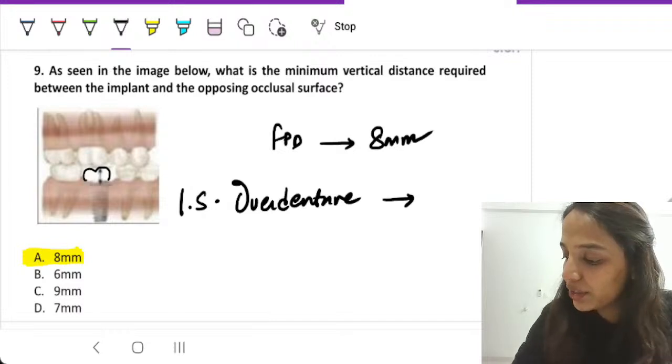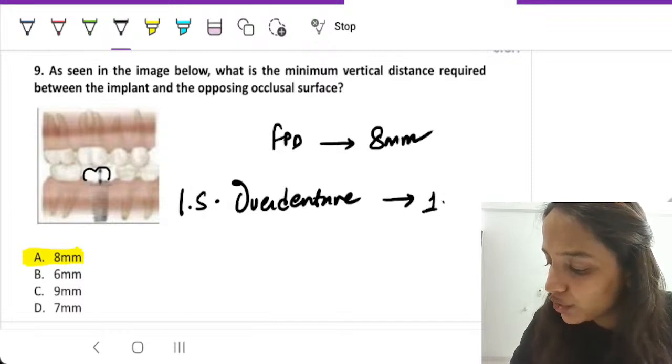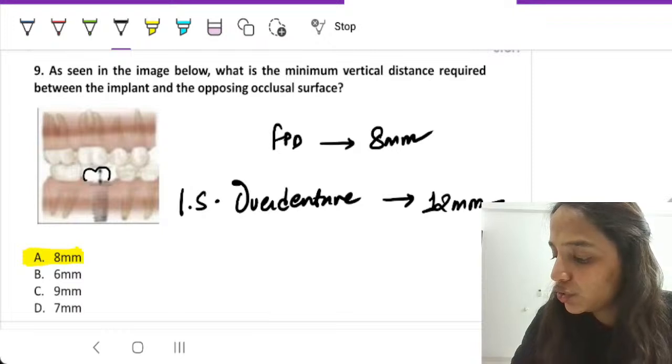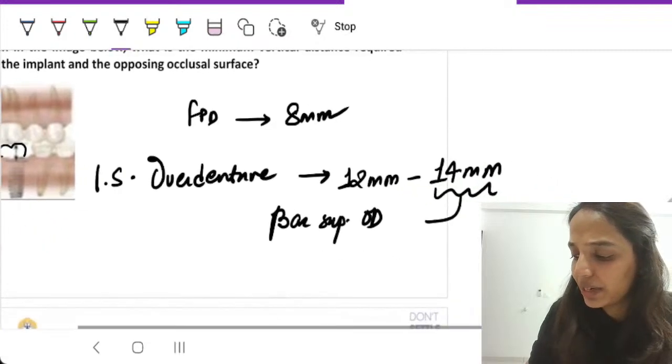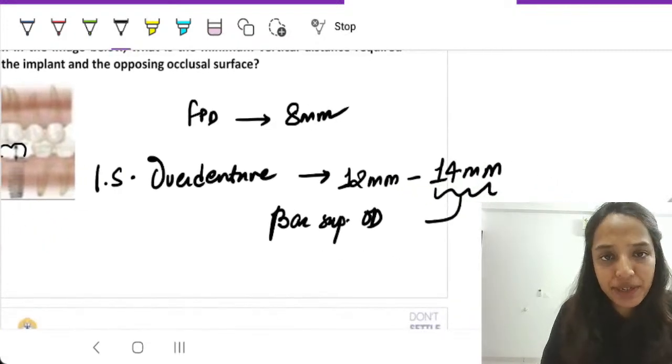So for an overdenture, the minimum value is 12 millimeters, but the range is 12 to 14 millimeters. Specifically, if we are making a bar supported overdenture, then we need to give at least 14 millimeters over there.